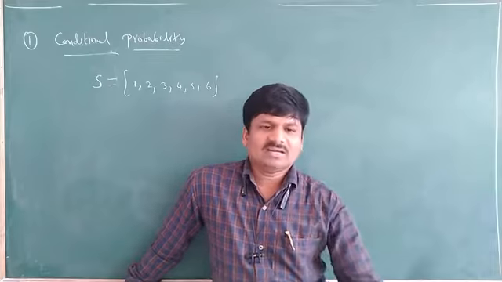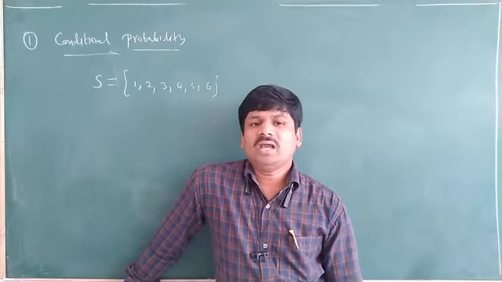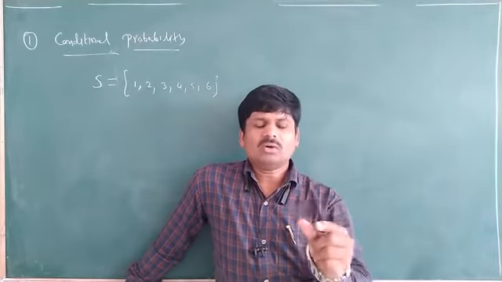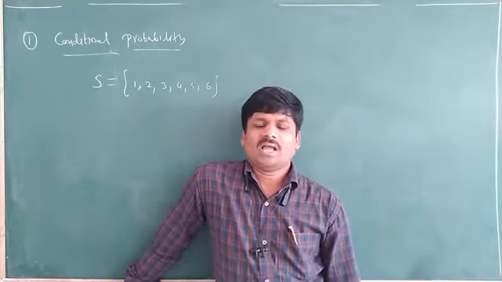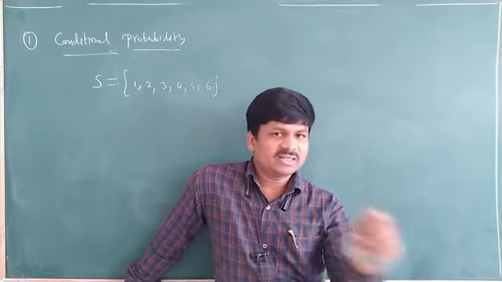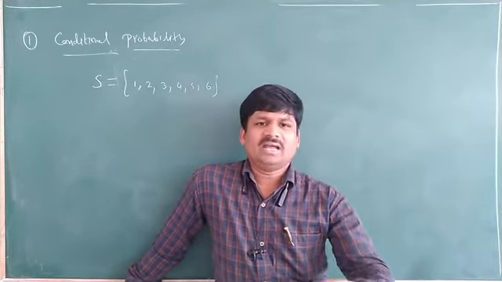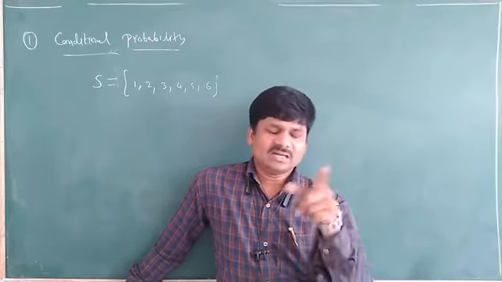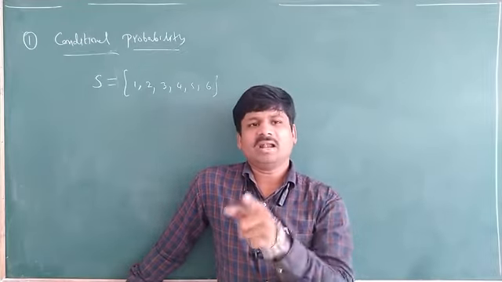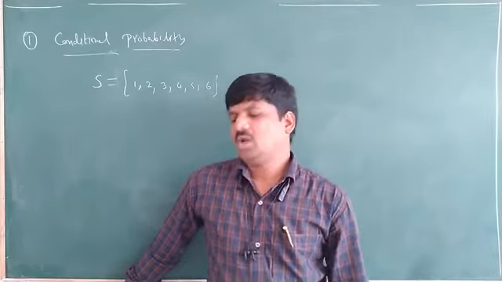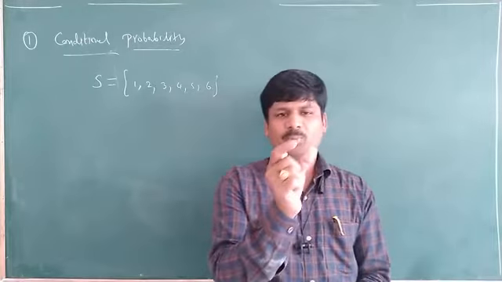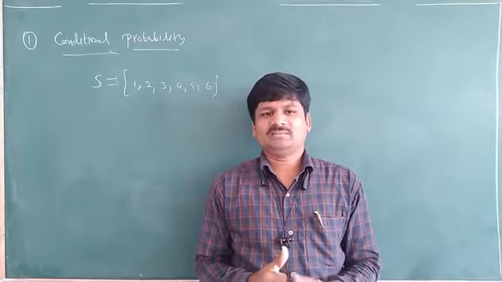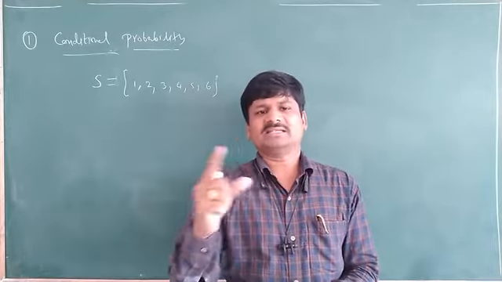Now what do we have to find here? Our question will be asked like this: I rolled a die, and I know that it is an even number, or given that it is an even number. Now find the probability of getting 6.